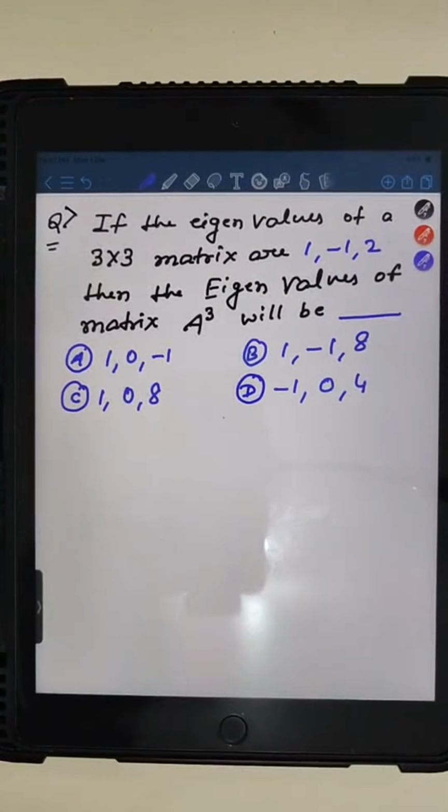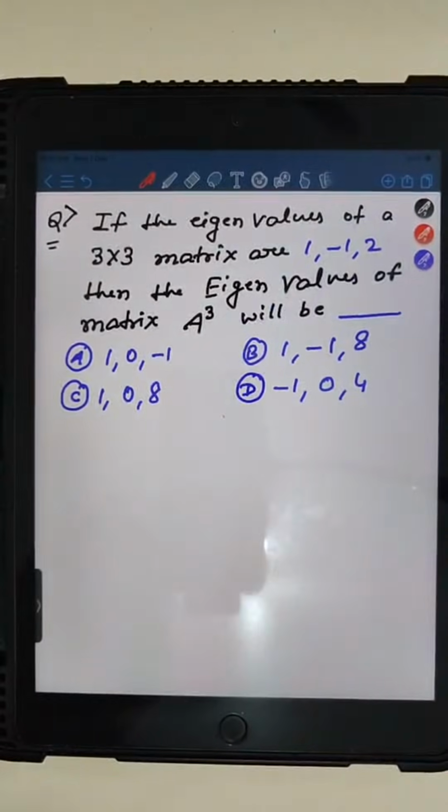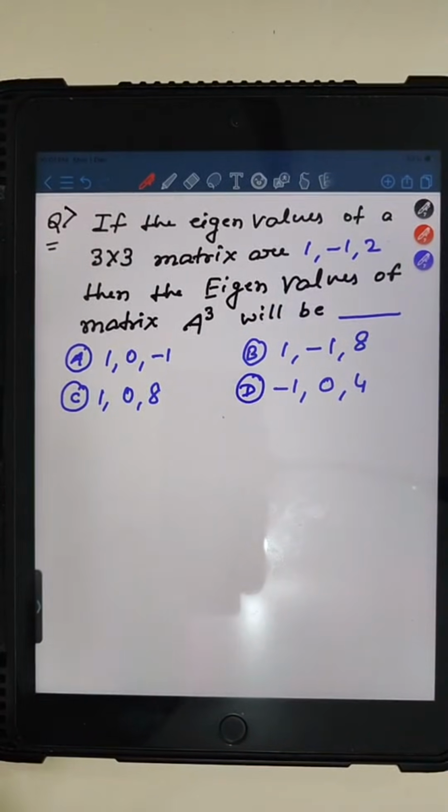So Raja is telling yes. Tilak is also telling 1, -1 and 8. Yes, correct. 1, -1, 8. Muhammad Kaf is also telling 1, -1 and 8. Correct answer. Tilak is also telling option B. Correct answer. That means you guys are thorough with the concept.